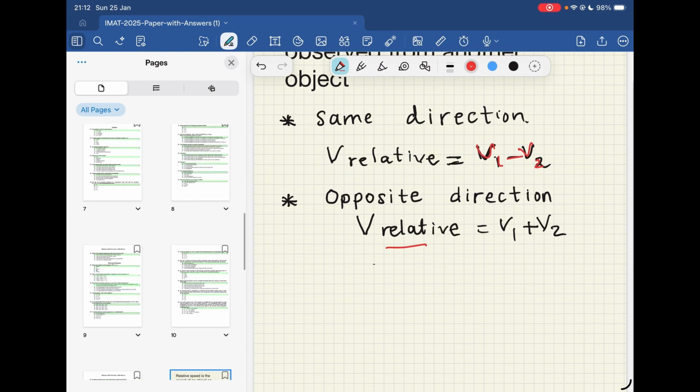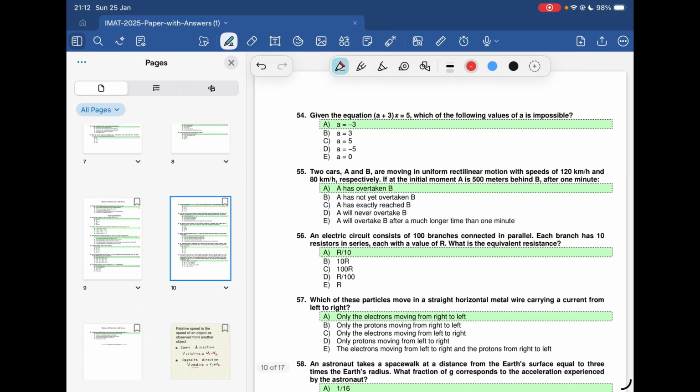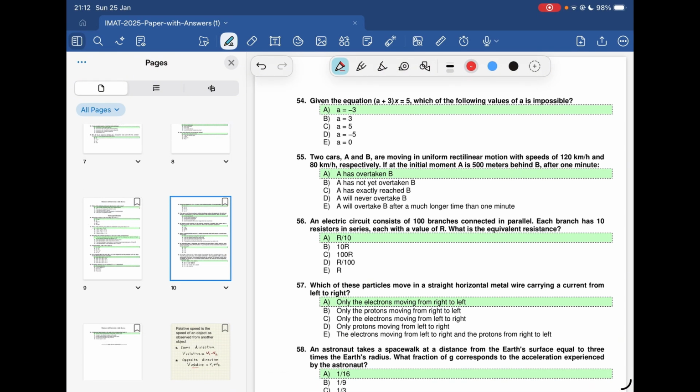So now let's see this question. Let's sketch the diagram. The question says, two cars A and B are moving in uniform rectilinear motion with speeds of 120 km per hour and 80 km per hour.